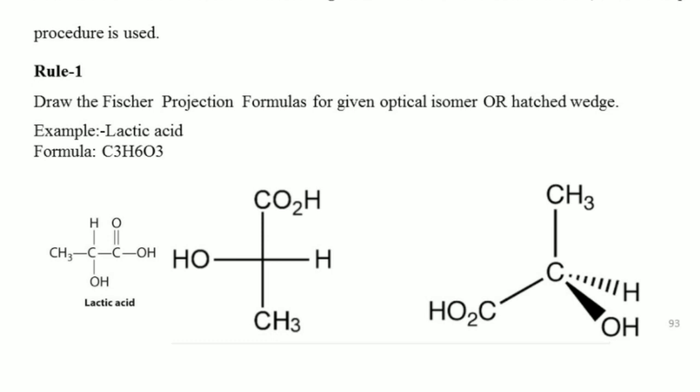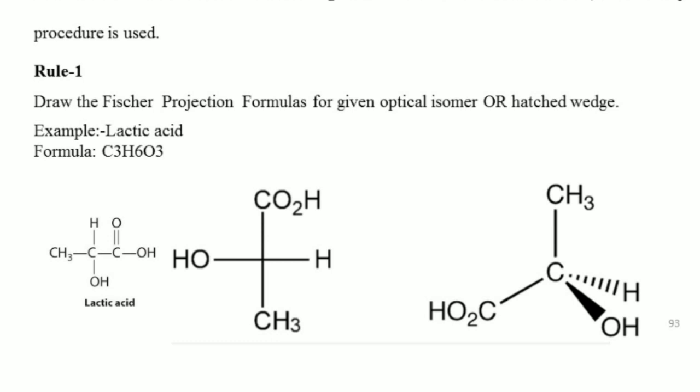If you convert this Fischer projection formula into a wedge formula, hydrogen is present on the horizontal line of the Fischer projection formula, which is away from the viewer and is denoted as a broken wedge.